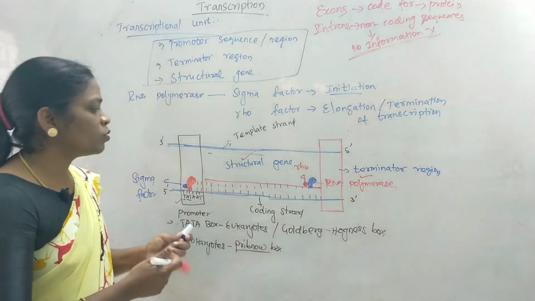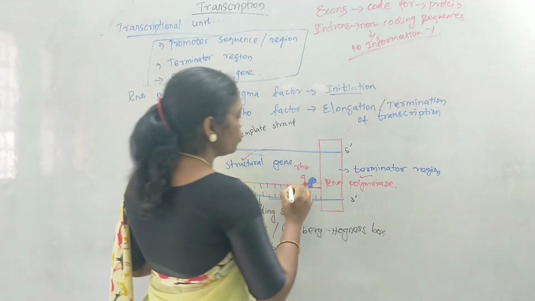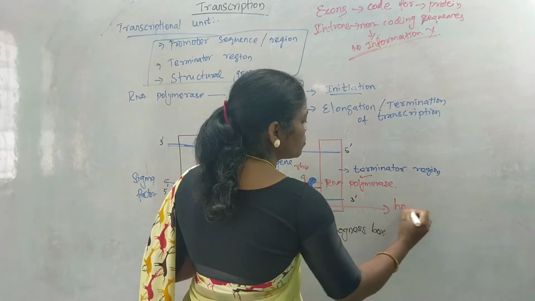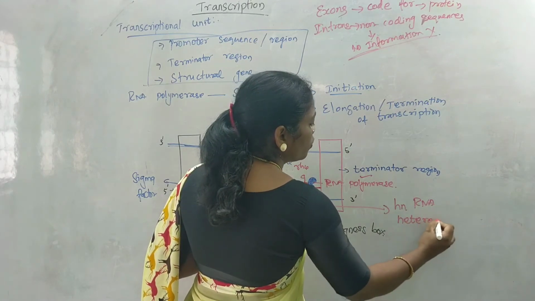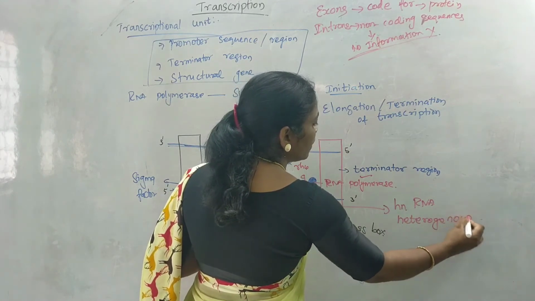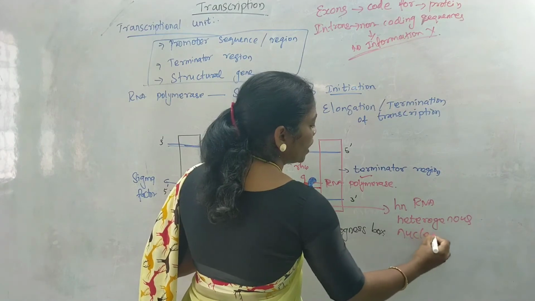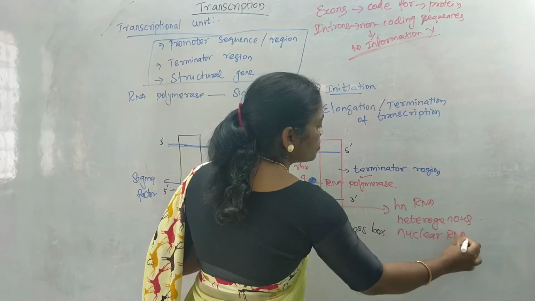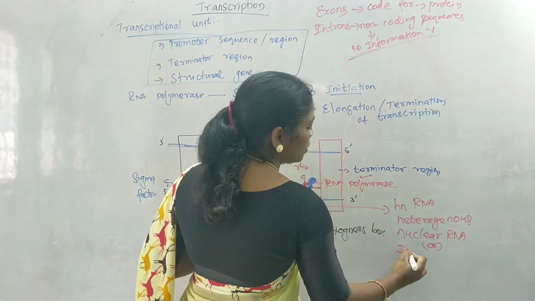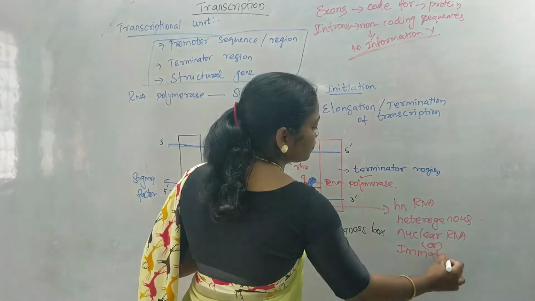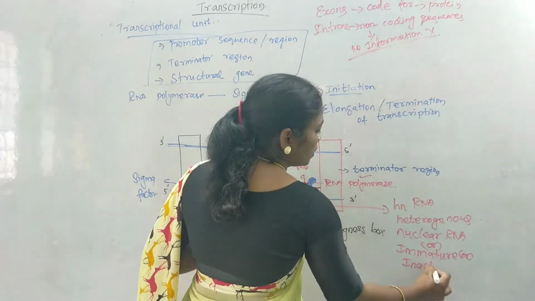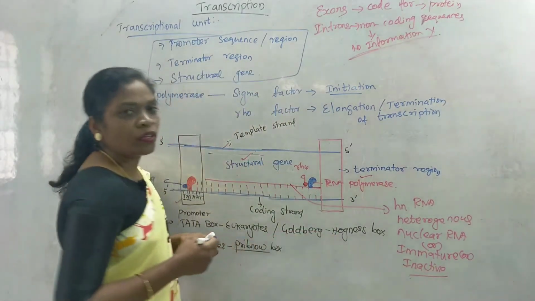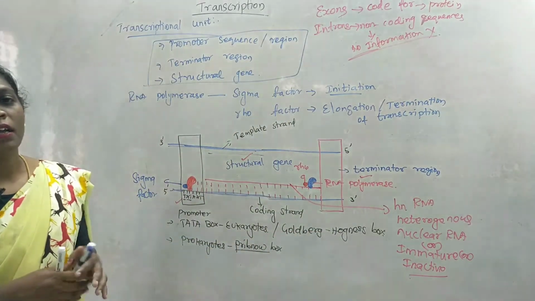Now this strand is known as hnRNA. The newly synthesized mRNA strand is known as hnRNA, or heterogeneous nuclear RNA. It is also known as immature or inactive hnRNA or mRNA.